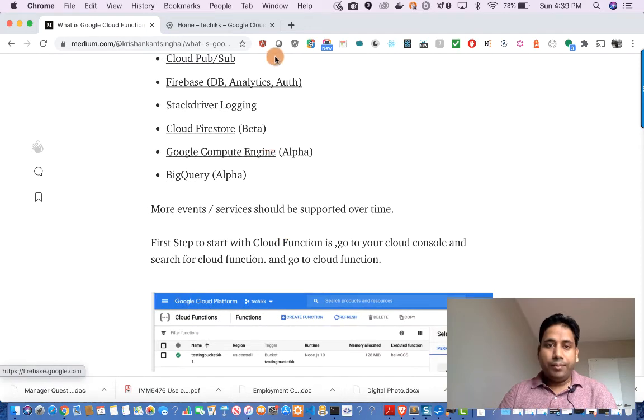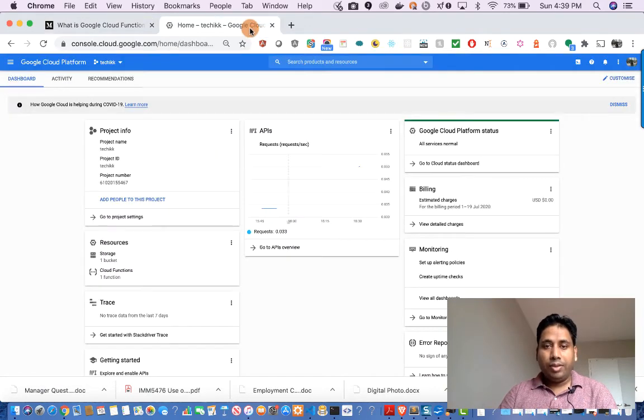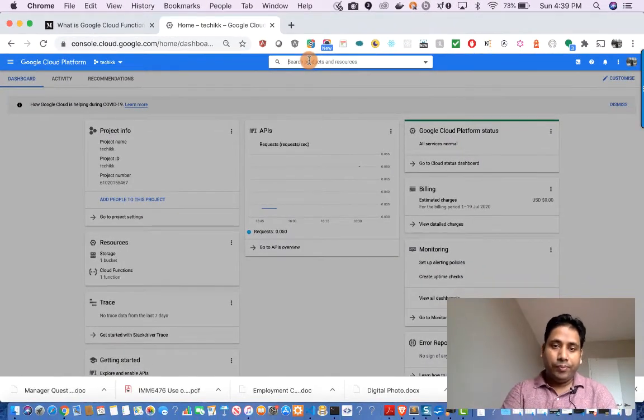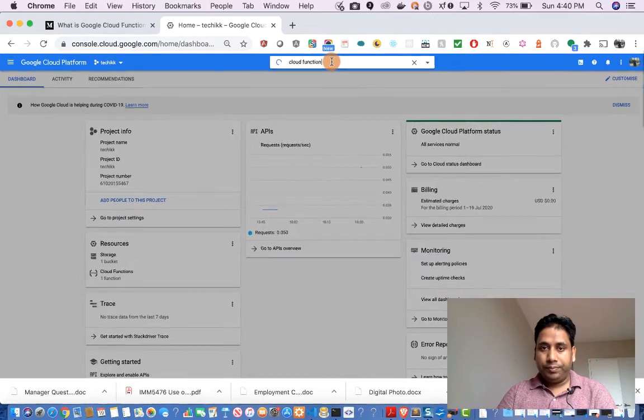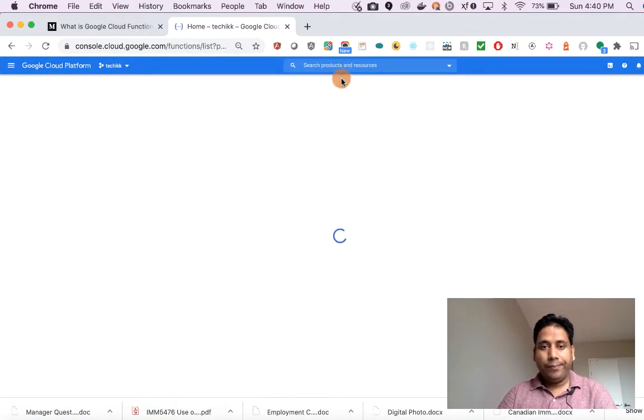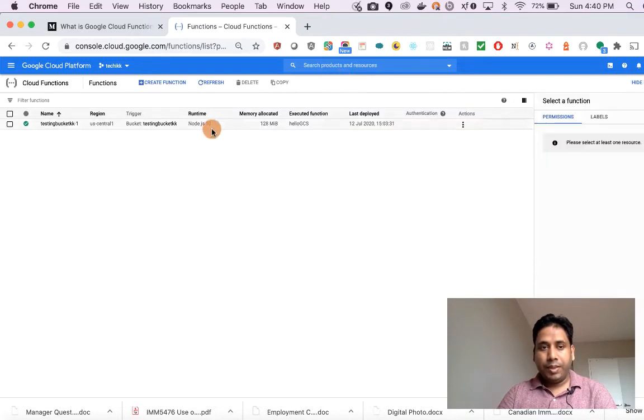Let's start with Google Cloud Function. The first thing you have to do is open Google Cloud Platform, and here you can search for Cloud Function. You will get Cloud Function. Click on that. Once you see this screen, there is an option for creating a function.